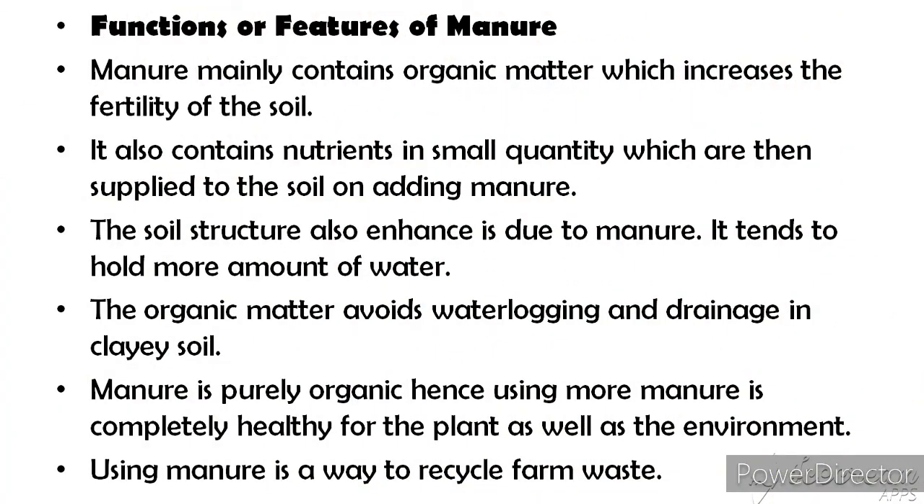Here are some features of manure. Manure mainly contains organic matter which increases the fertility of the soil. It also contains nutrients in small quantity which are supplied to the soil on adding manure. The soil structure is also enriched due to manure. It tends to hold more water. The organic matter avoids waterlogging and improves drainage in clay soil. Manure is purely organic, hence using more manure is completely healthy for the plants as well as the environment. Using manure is a way to recycle farm waste.